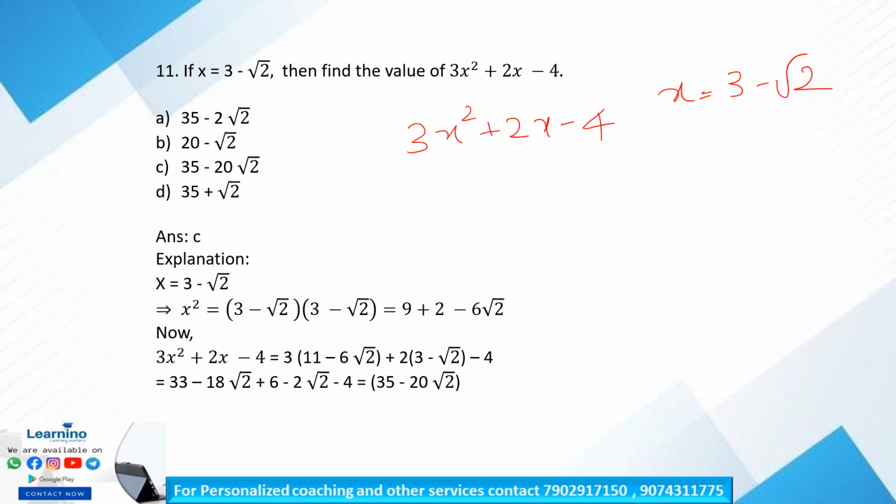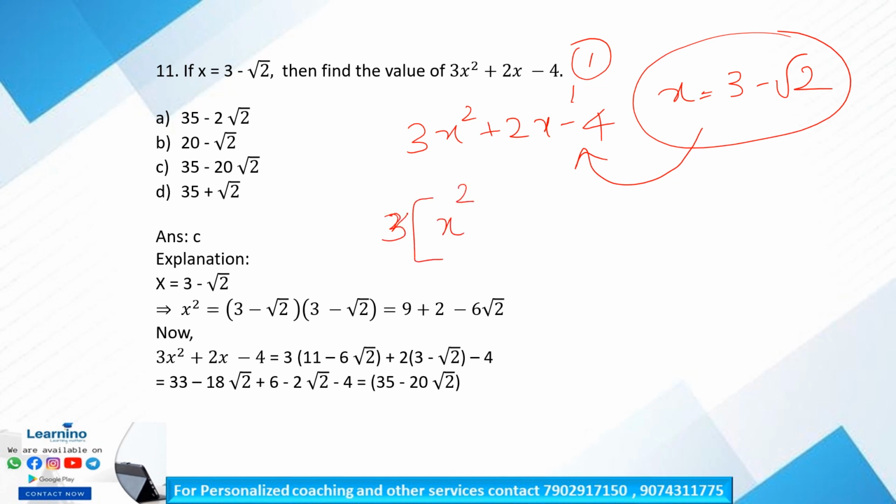What we have to do is substitute this value of x into this equation number 1. While substituting the value of x, we will get 3 into x square, so in place of x square we substitute 3 into 3 minus root 2 into 3 minus root 2.